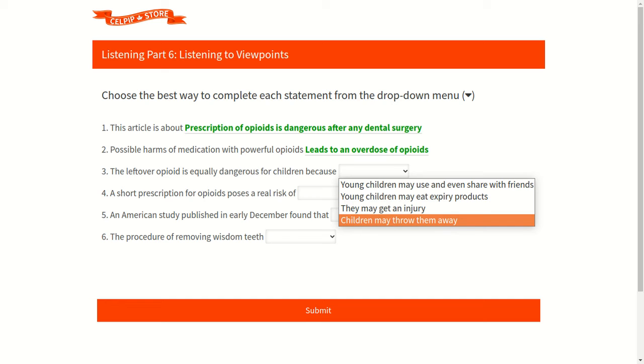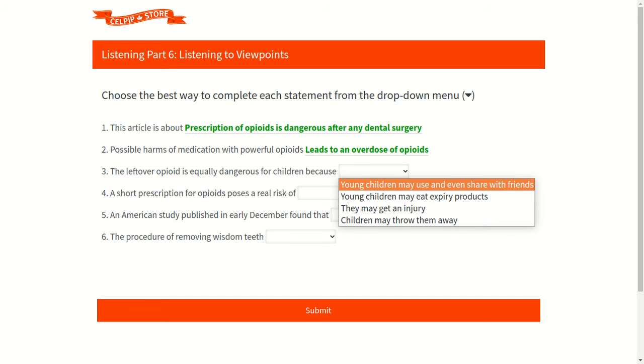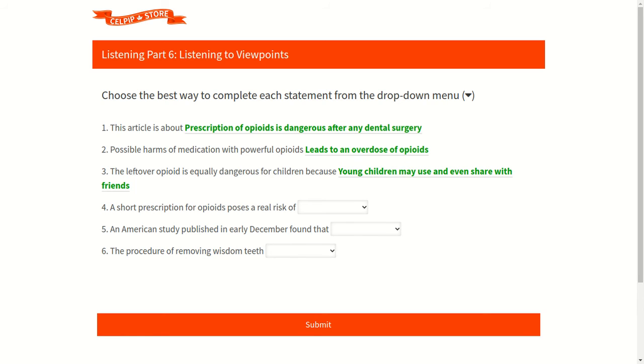According to our question, I think our first option is correct as we can listen very clearly in the audio that the leftover opioid is equally dangerous for children because young children use and even share with friends. So accordingly, our first option is the correct option. That is, young children may use and even share with friends. Now let's move to our fourth question.